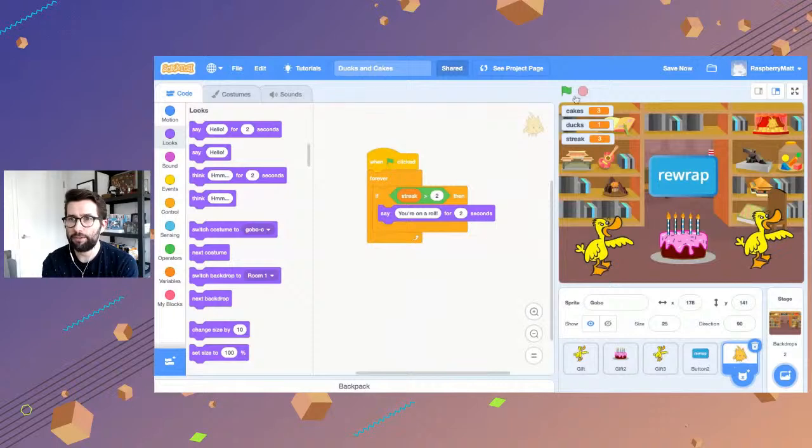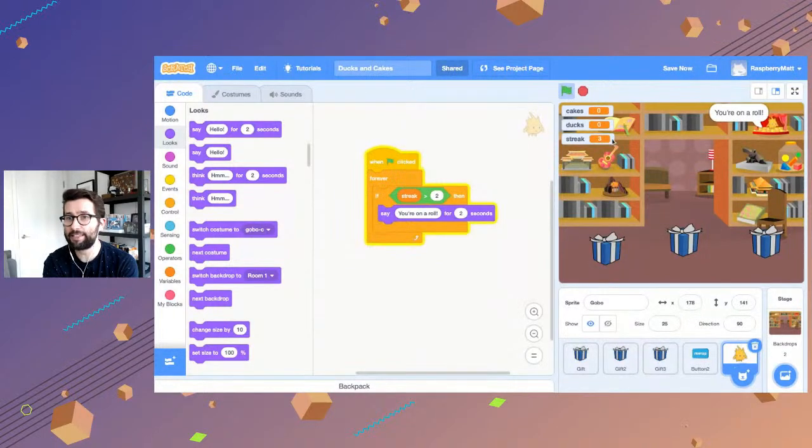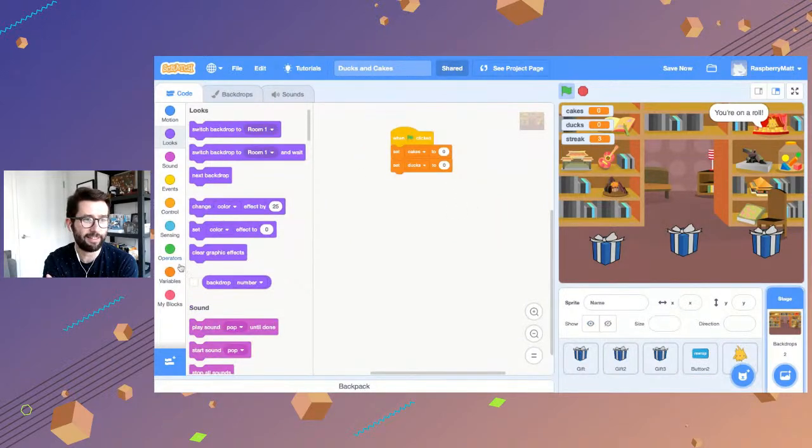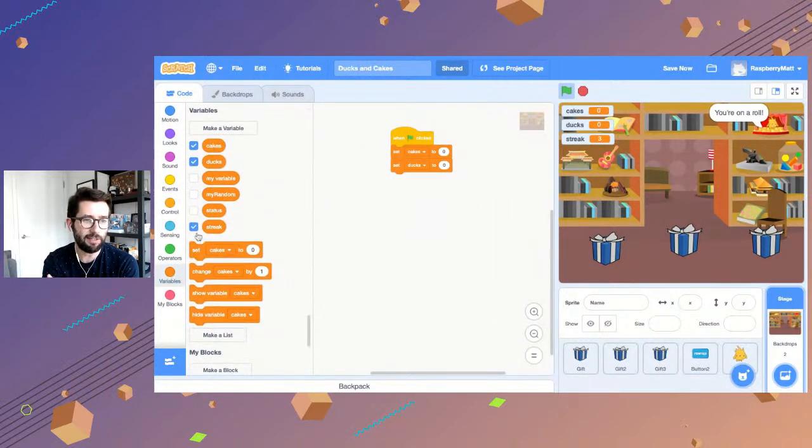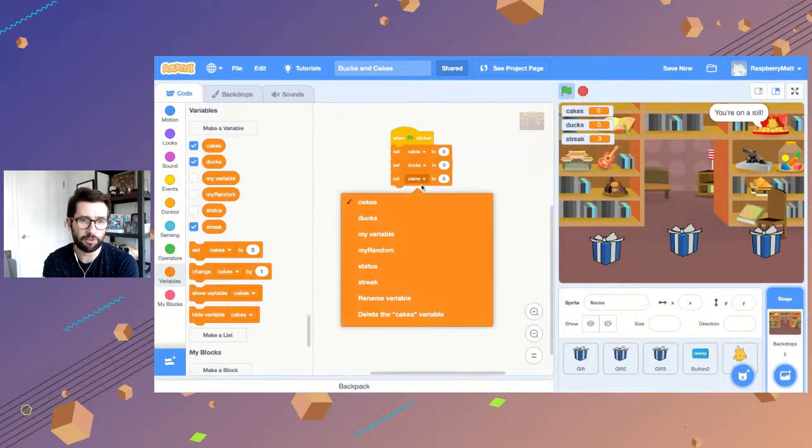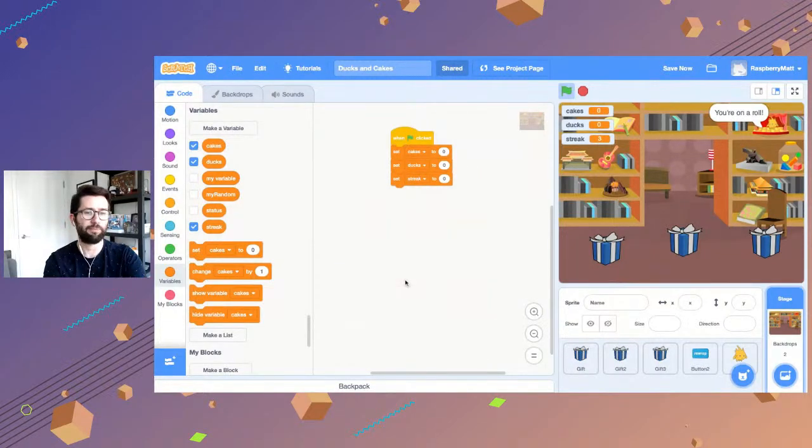Let me reset everything. Oh, you know what? The green flag isn't going to reset the streaks. So let's reset that. The code is in the background. When green flag is clicked, set streaks to 0. Let's just change that to streak. Set streak to 0. Now when green flag is clicked, everything's back at 0.